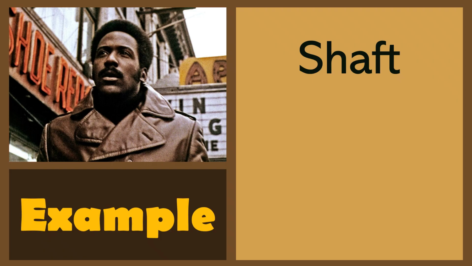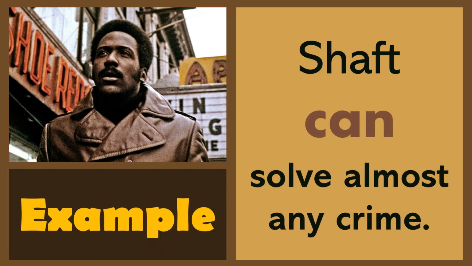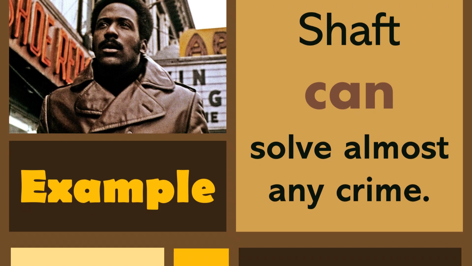Likewise, we might say that Shaft can solve almost any crime. It doesn't mean that he will solve almost any crime. He may not take a case depending on the merits of the situation and whether or not he cares for the client, but he has the ability to solve almost any crime.